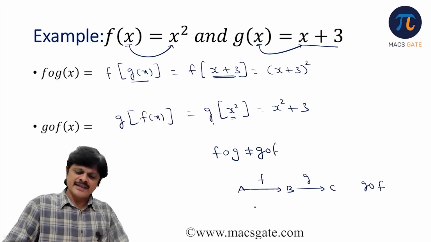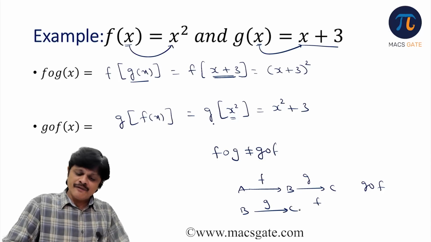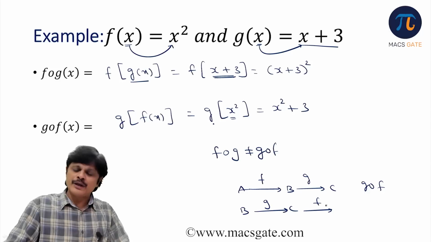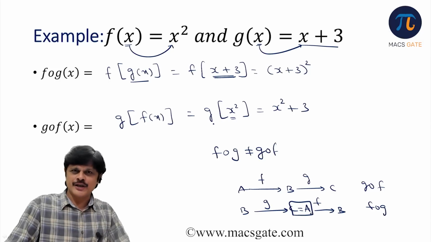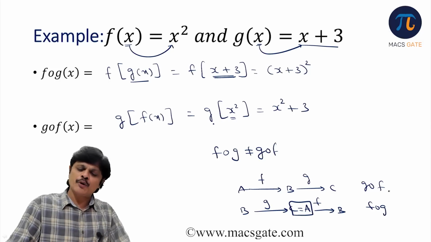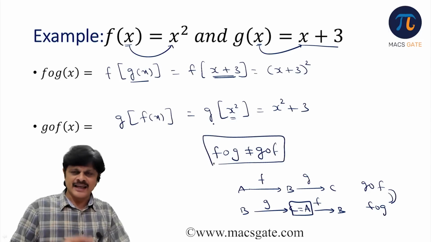But if you want f circle g, first you apply g, which means B to C, but f is from A to B. So if this C goes somewhere, then we can have f circle g mapping. This is possible only when C is equal to A. So we need to understand that both need not be defined. Even if both are defined, they need not be equal.